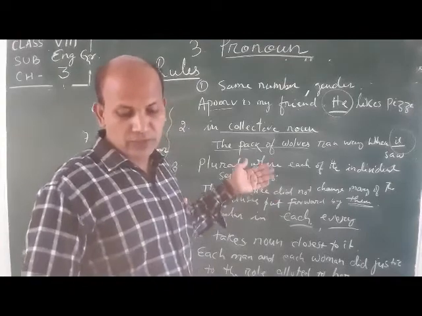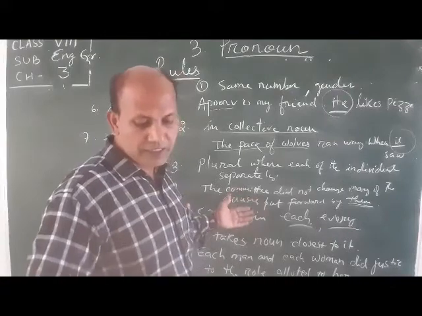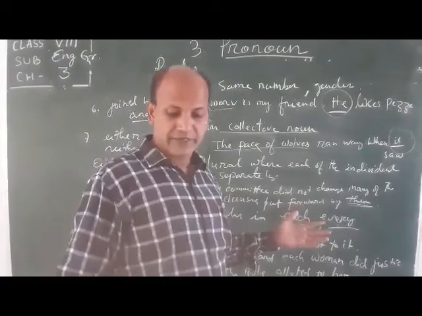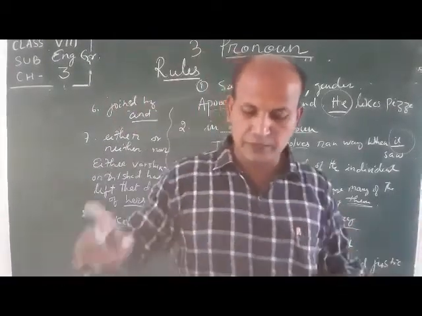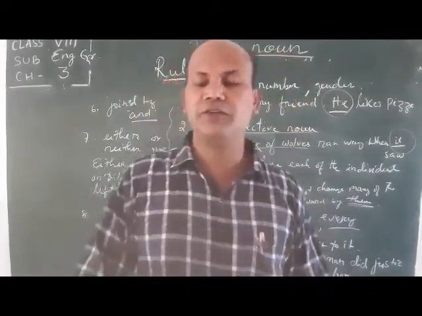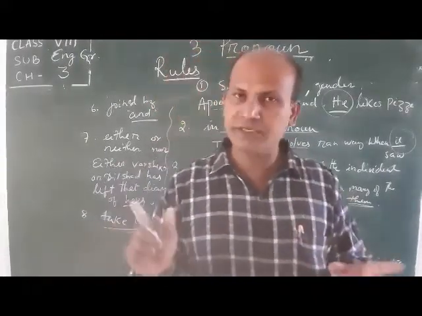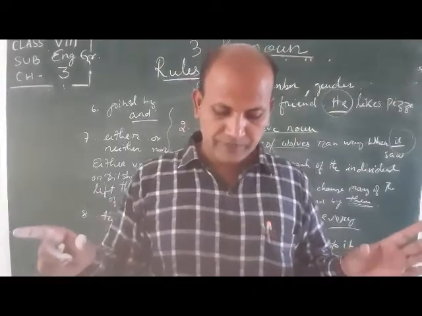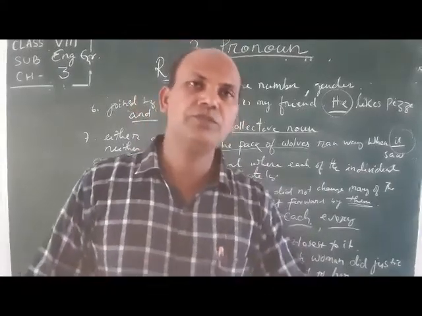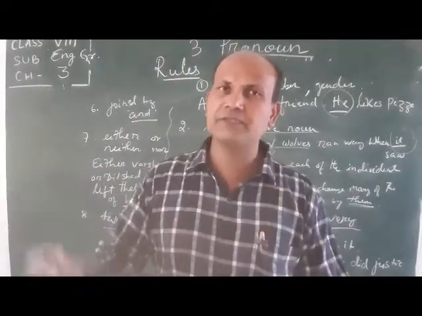When two or more singular nouns of different genders, or different singular nouns, are used, just like the staff and the participant have made the program a success. The staff and the participant are different singular nouns I am using. So if different singular nouns are used, then the personal pronoun will be plural, just like the staff and participants deserve a wonderful dinner, they deserve. We have to use a plural personal pronoun. The staff and the participants means they.